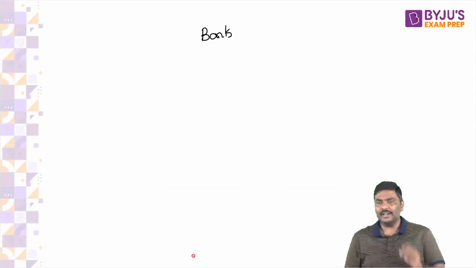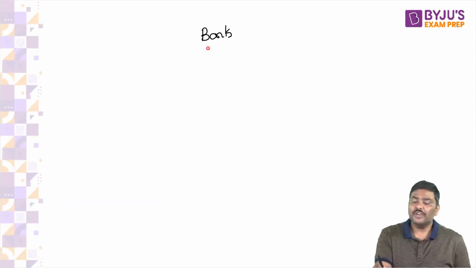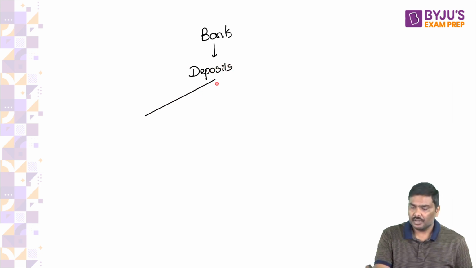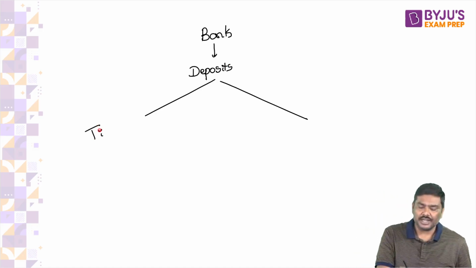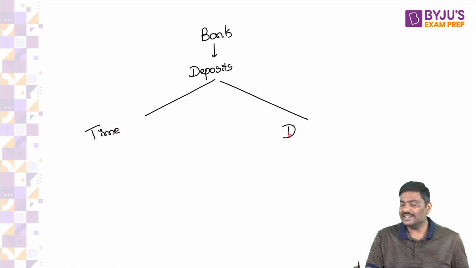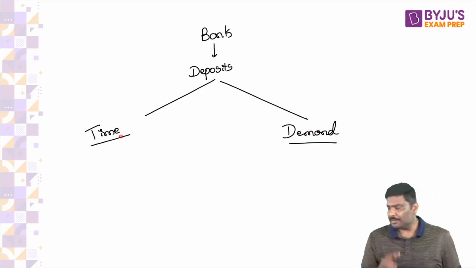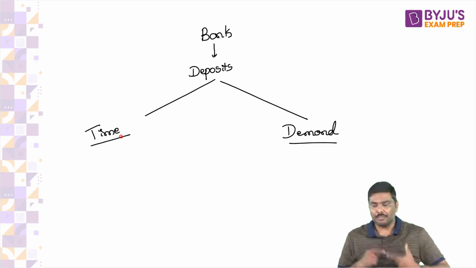Now, let me enter into one more concept here. Whenever you talk about deposits in a bank, the deposits are of two types. One is called a time deposit. The second one is called a demand deposit.